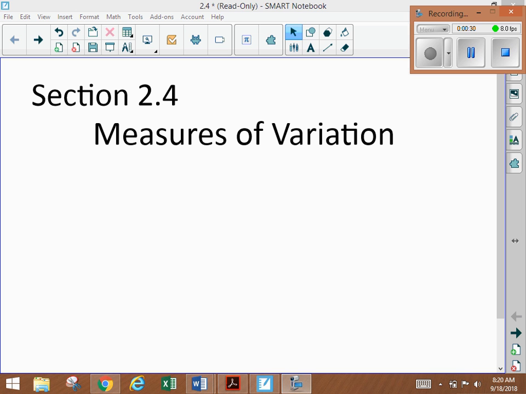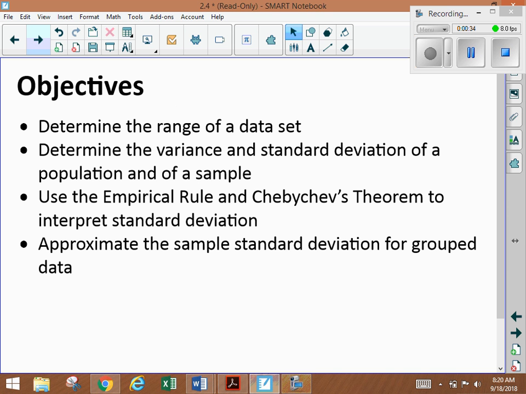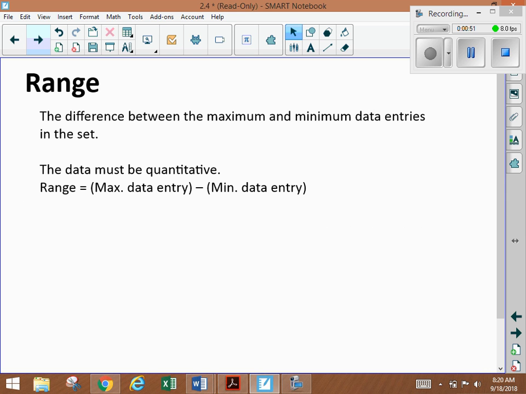We won't be using any graphs. Well, there's one graph we'll look at. So these are our objectives. We'll talk about the range, variance, standard deviation, empirical rule, Chebyshev theorem to interpret standard deviation, and we'll approximate the sample standard deviation for grouped data. And let's move on to exactly what's really happening.